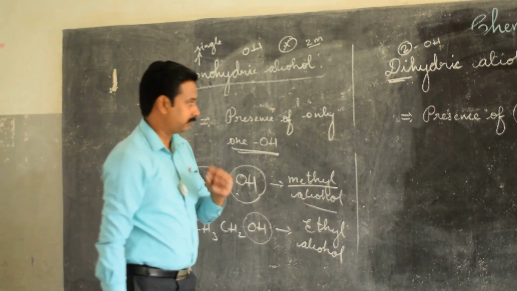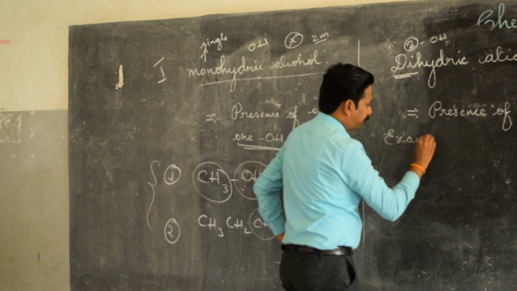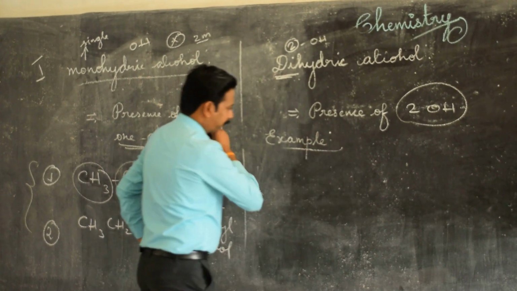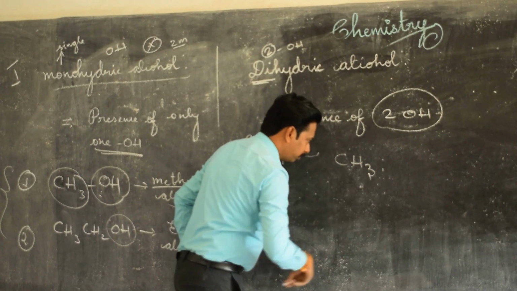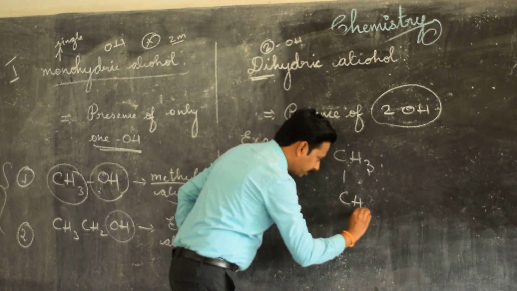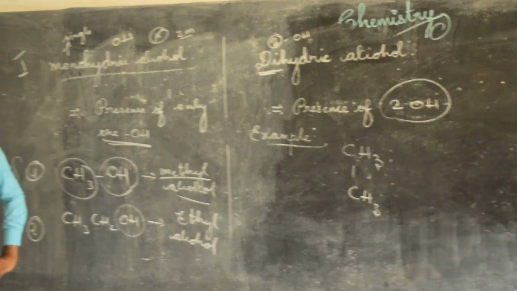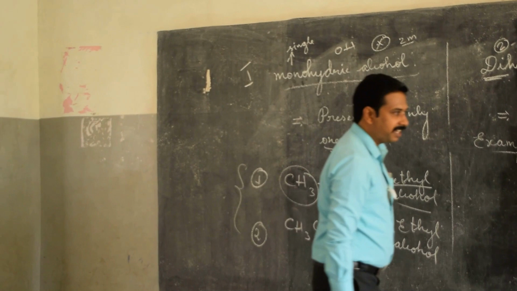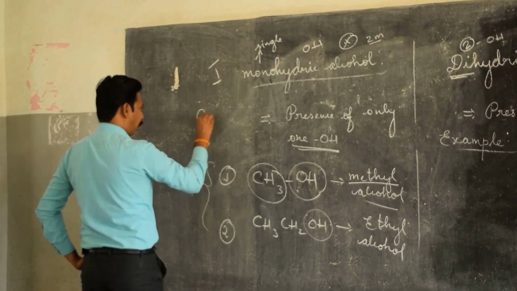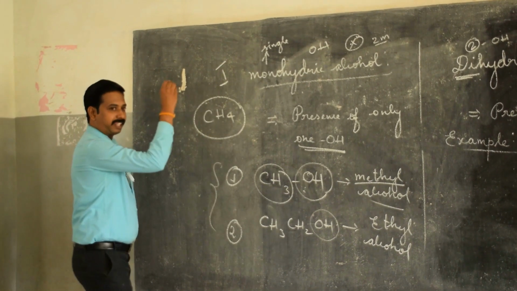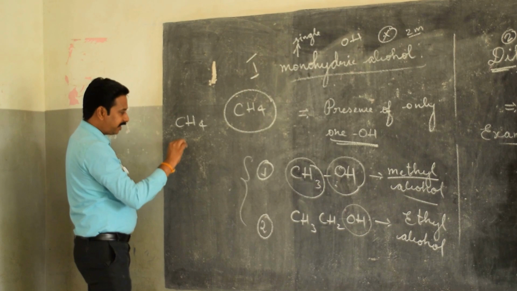Clear? Good. For this we are going to see an example. What compound is it? Can you recognize this compound? CH3 bond CH3, which is none other than ethane. CH4 is called methane.